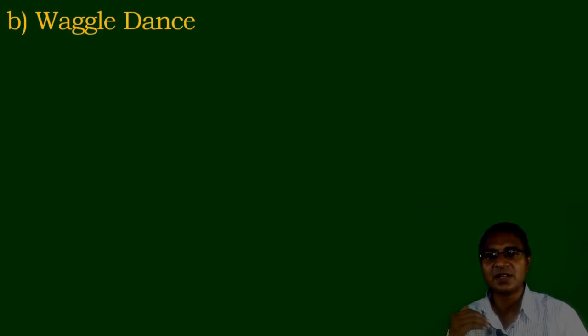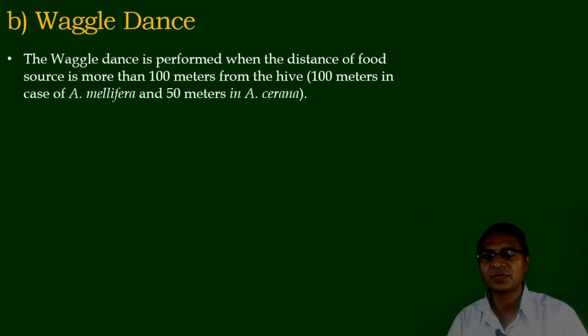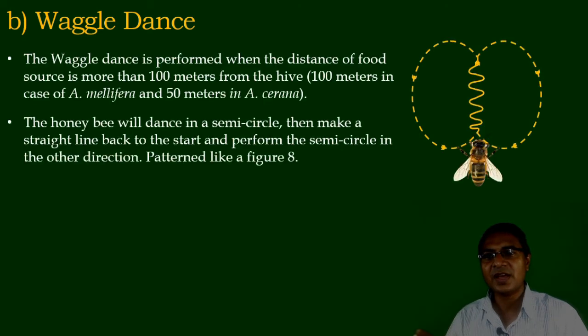Here the distance is very long. The waggle dance is performed when the distance of the food source is more than 100 meters in case of Apis mellifera and more than 50 meters in case of Apis cerana indica. Here what happens? The honeybees will dance in a semicircle. When scout bees collect the food material, that is the nectar, they perform the dance.